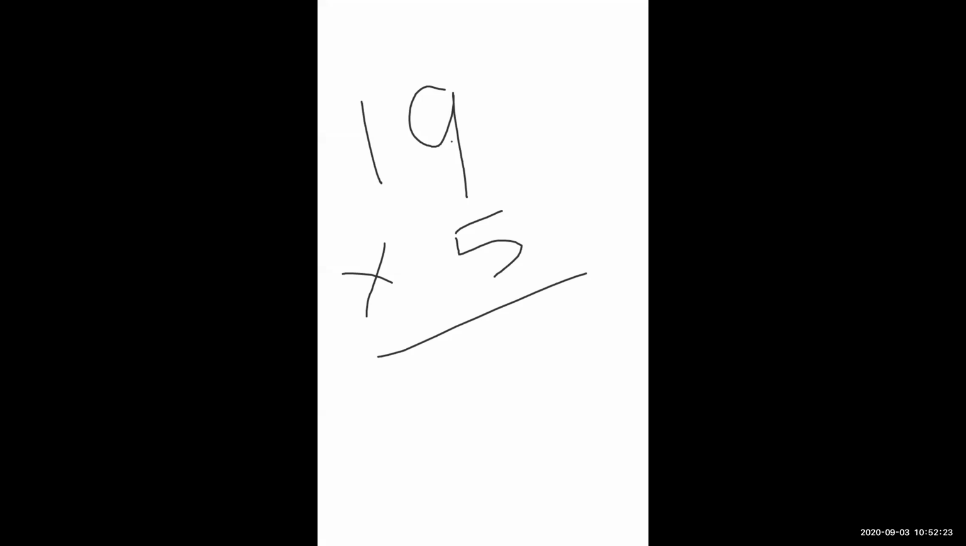What is the correct answer? Give me the answer properly. 45 is the wrong answer. Yes, 95. This is the correct answer. Very good. Very nice. 95 is the correct answer.